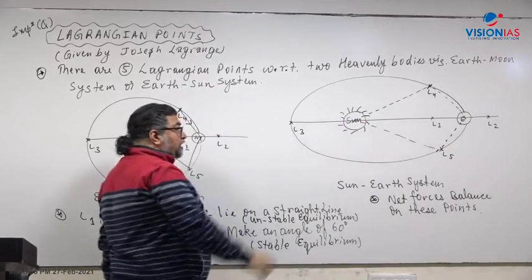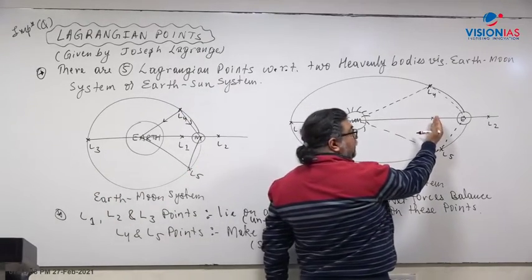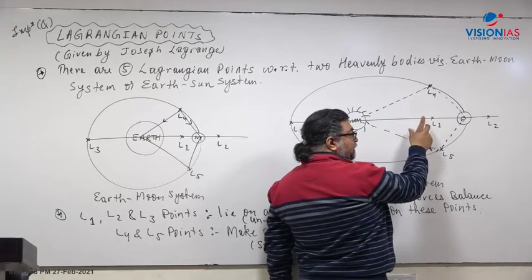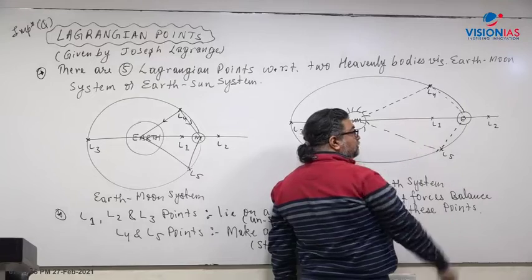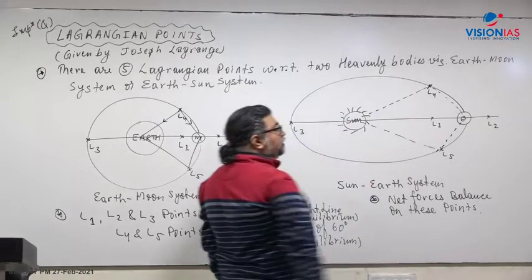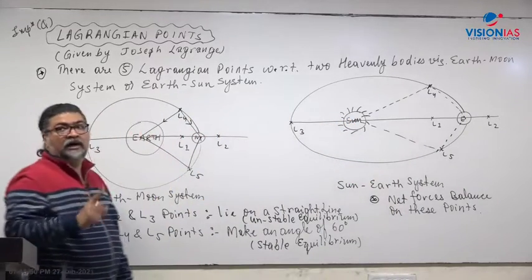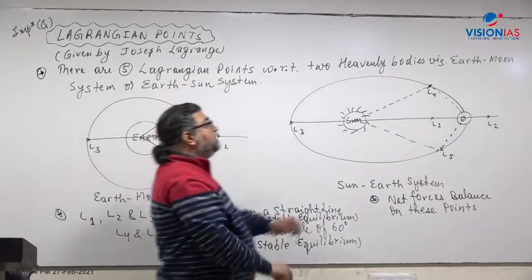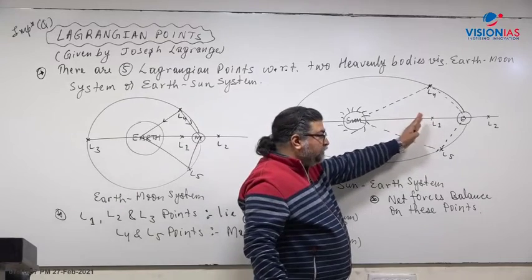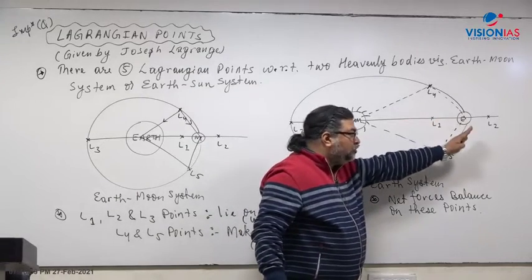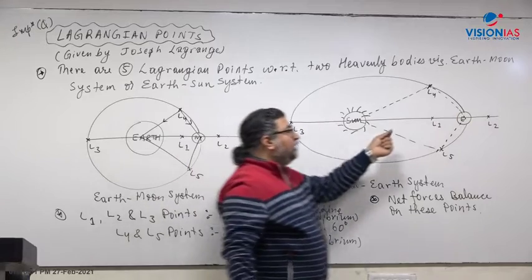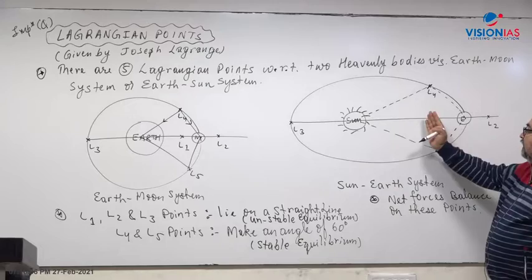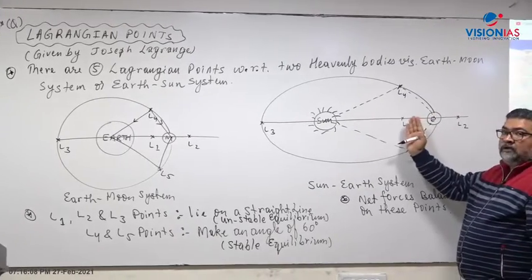Right? But if anything happens at the L1 point, if it goes left or right, there will be such a disbalance that it will not be able to come back to the point. That is called unstable equilibrium. L1, L2, L3 are in unstable equilibrium. Why are they in unstable equilibrium? Because if there is any slight displacement from the L1 or L2 or L3 point, what will happen? The forces of gravity will change. The satellite or spacecraft will not be able to spring back or come back to the position.